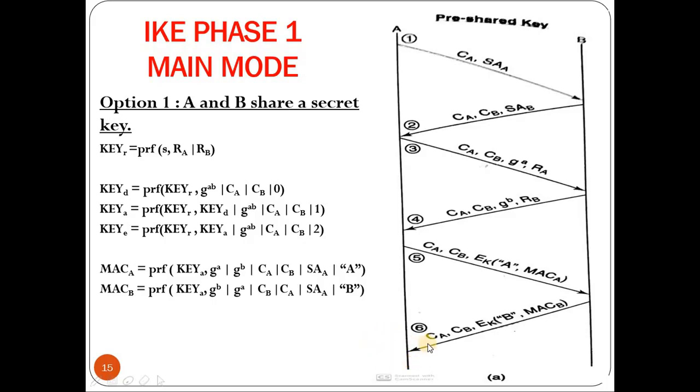Now the computed MAC B, if it is equivalent to the MAC B that is received in message 6, then A authenticates B. So in the last two communications, that is 5 and 6, the authentication of each of the parties happens, that is, mutual authentication happens. So in the first message, agreement of the cryptographic algorithms between A and B happens. Next, the generation of key happens in the third and fourth steps, and in the fifth and sixth steps, the authentication of A and B happens.